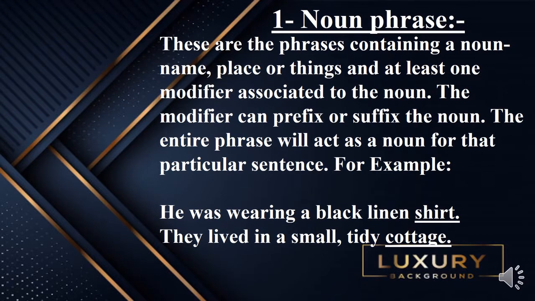Let's discuss noun phrase. These are the phrases containing a noun, name, place or things, and at least one modifier associated to the noun. The modifier can prefix or suffix the noun. The entire phrase will act as a noun for that particular sentence. For example, he was wearing a black linen shirt. They lived in a small tidy cottage. Here shirt and cottage are nouns making a noun phrase.